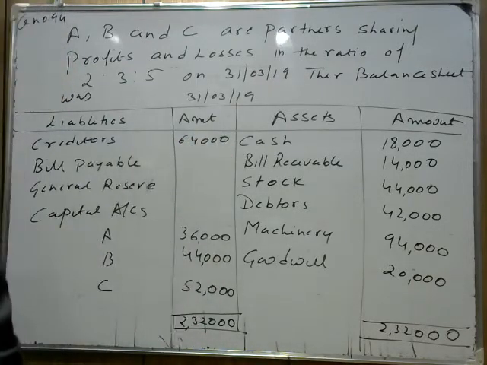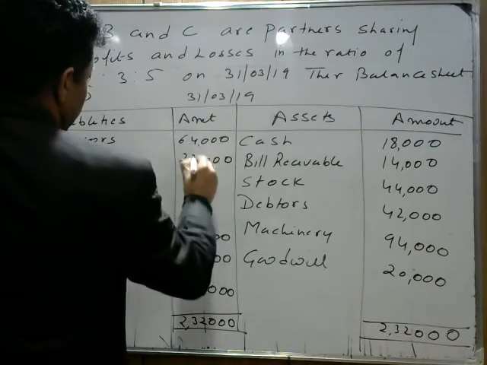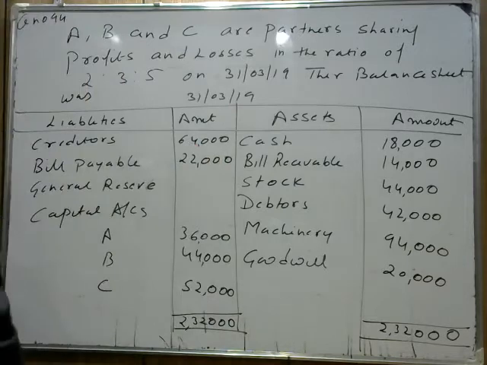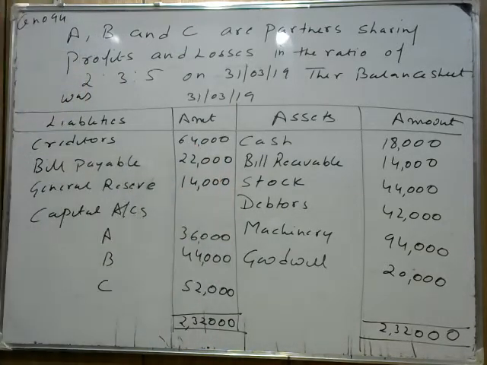The bill payable amount is 22,000. General reserve is given in the question, 14,000. I hope you all get the question. These are for making the balance sheet. In case you don't have the book, please note down the question. There are certain adjustments also. The creditors 64,000, bill payable 22,000, general reserve 14,000.